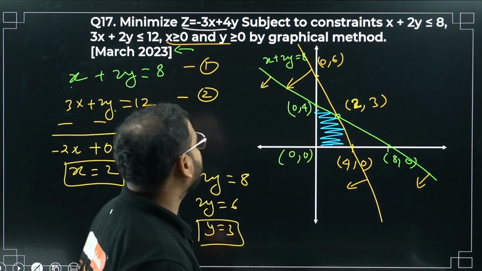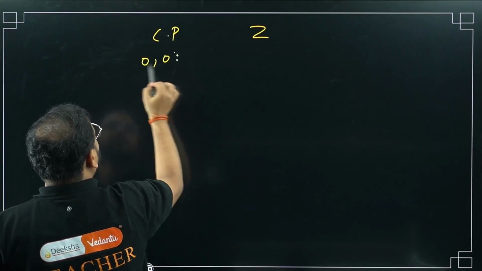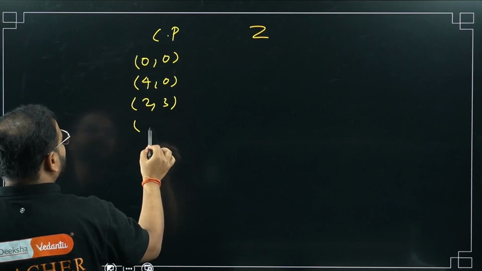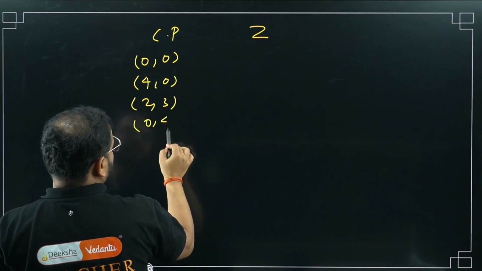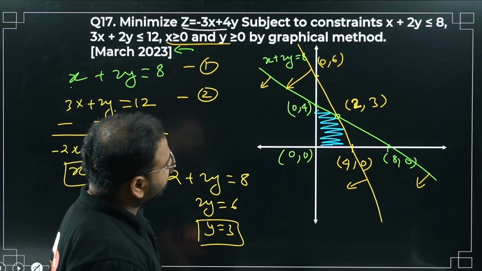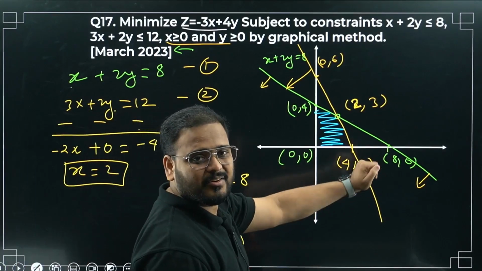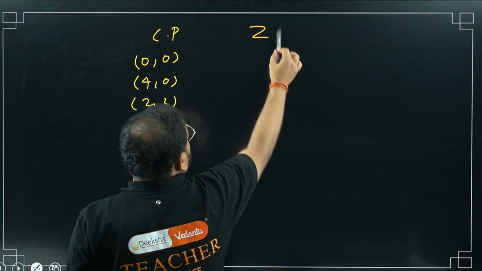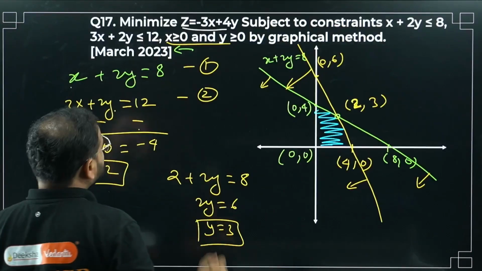What are we looking to find out? The minimum value. So what is our goal? Write the corner points: (0, 0), (4, 0), (2, 3) and (0, 4). Did I miss something? Please check. No, I have not. Great. The feasible region is clear, right? Corner points are clear, right? Okay. Z is minus 3x plus 4y.